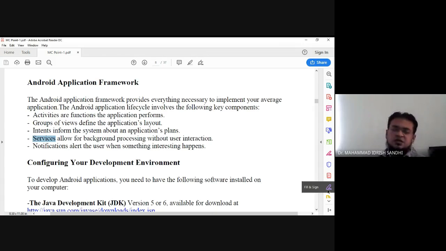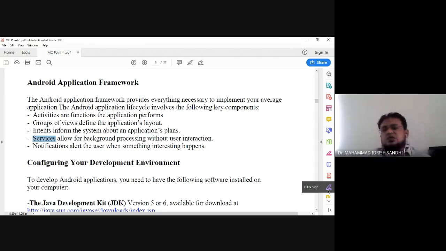And if you are using any social media like LinkedIn or Twitter or Facebook, and someone posted a new post, then also you get the notification that your friend has done such kinds of activities on social media. So this all comes under the category of notification, or you can say alert. It's nothing but the alert that informs you that something interesting happened. Notifications alert the user when something interesting happens. If something happens, then it will notify you. That is what notification means.